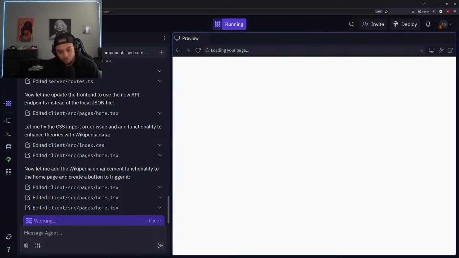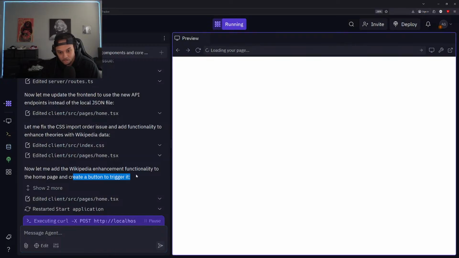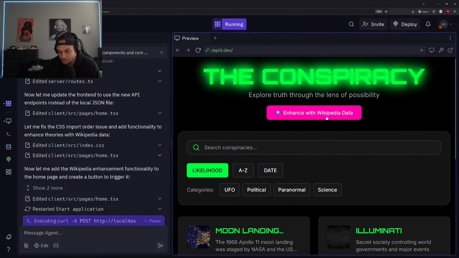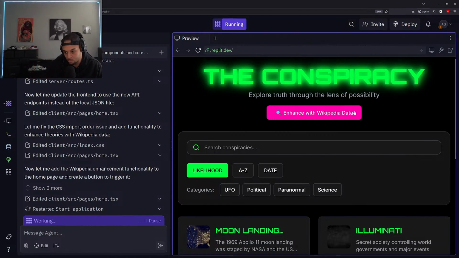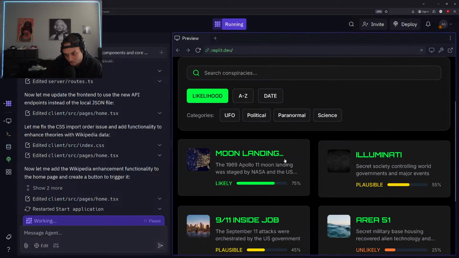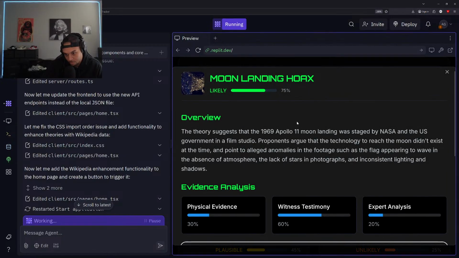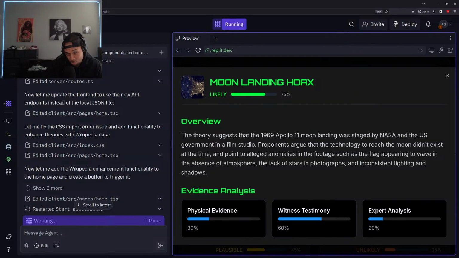All right, cool. So let me add the Wikipedia enhancement functionality to the homepage. Okay, nice. Looks like it understood exactly what we were going for. We could also add an AI component in here too, right? So you can actually ask the AI if you need any more specifics on the information, okay? So the moon landing hoax is showing up 75%.